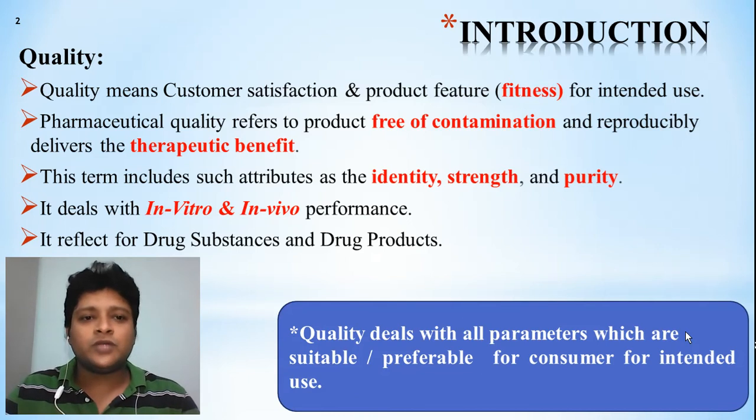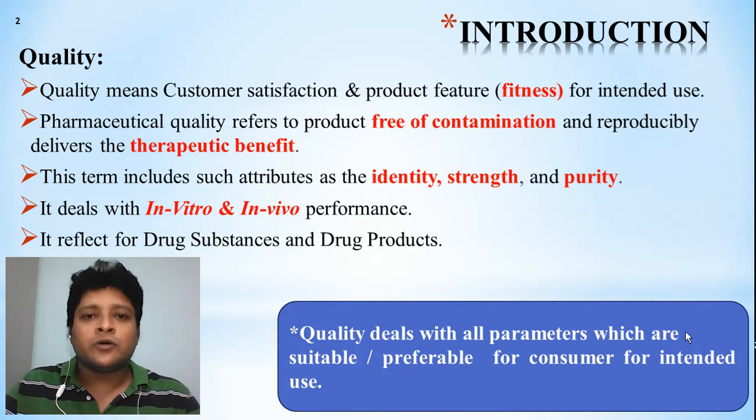Now coming to pharmaceutical quality. Quality indicates that the product should be free from contamination, should have a reproducible delivery, and should give a good therapeutic benefit.